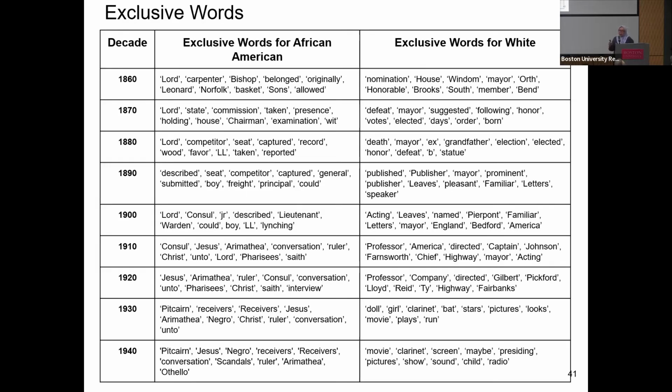And then we look at exclusive words that are used exclusively only for one racial group and not the other. And as you can see here, for each of these decades, we look at these exclusive words. And we can see, for example, in 1910, there are words that are surprisingly only used exclusively for white people, including professor. And then in 1930, words like clarinet, movies, and stuff like that are only used exclusively for white people. And this despite the fact that we select people from similar occupations. For Black names, they are mostly used in religious themes.